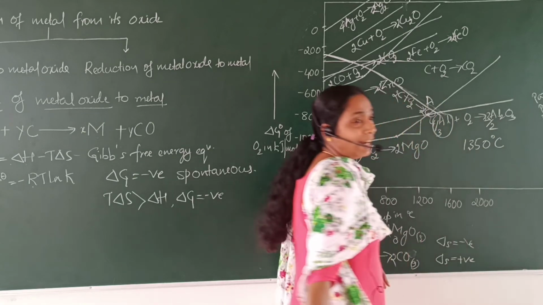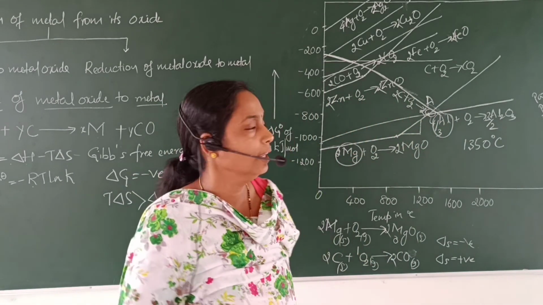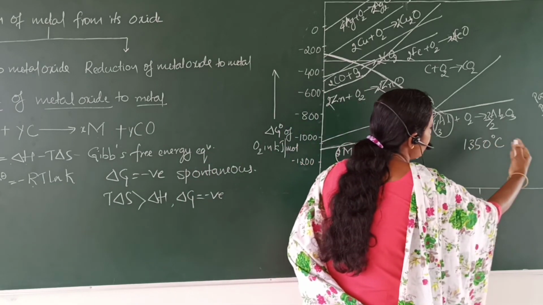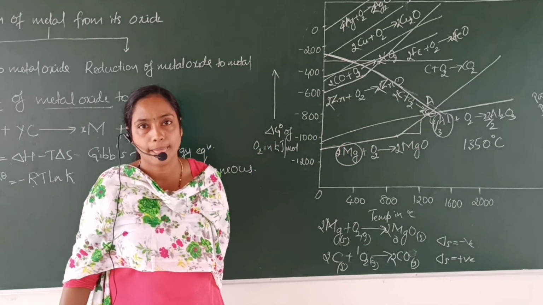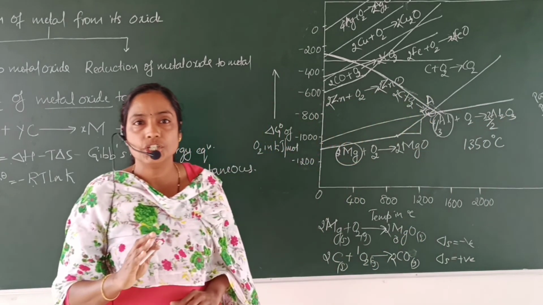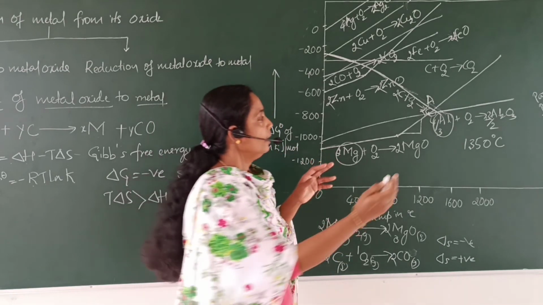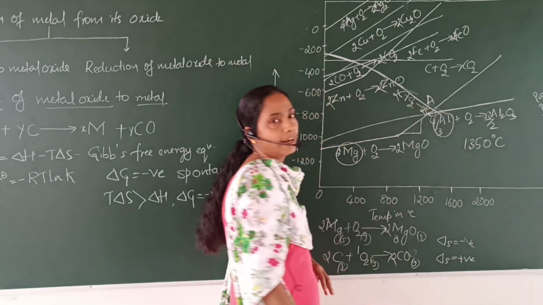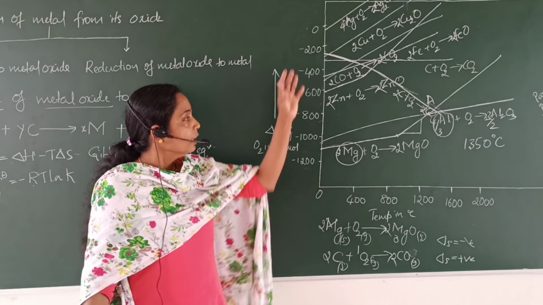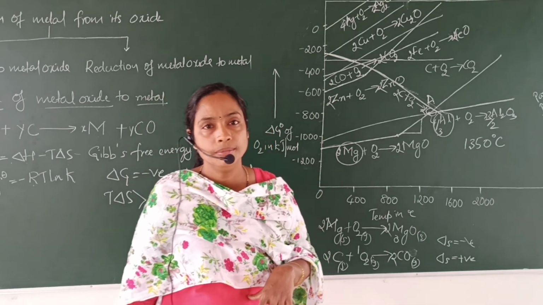Now, if our lab pressure or system pressure is greater than that, then metal is oxidized to the respective metal oxide. If the lab pressure or the system pressure is less than the equilibrium pressure, then the metal oxide will be reduced to metal. These are the five salient features of the Ellingham diagram.